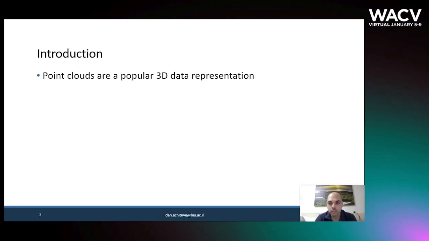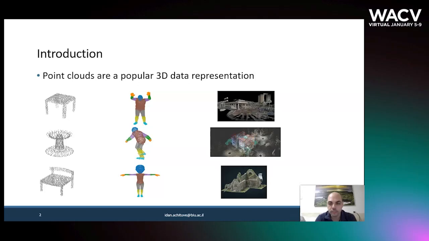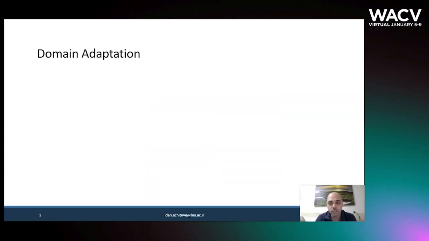Point clouds are popular 3D data representations for objects, people, and scenes. Several deep architectures were developed for point cloud classification and segmentation, including PointNet and DGCNN, and they achieve high accuracy when trained with enough data. However, high-quality labeling is often costly and time-consuming.